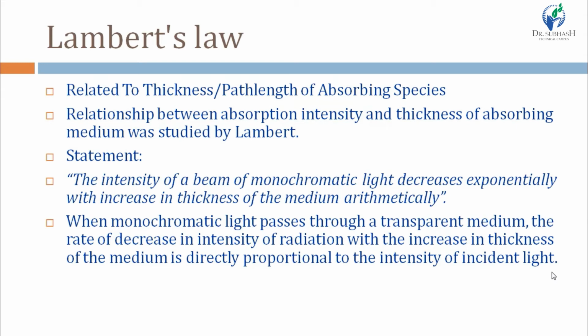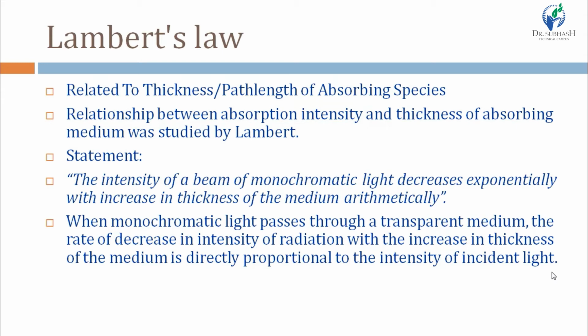The intensity of a beam of monochromatic light decreases exponentially, exponentially meaning more and more rapidly, with increase in thickness of the medium arithmetically, meaning directly proportional, right?